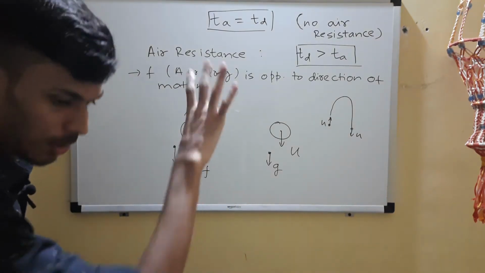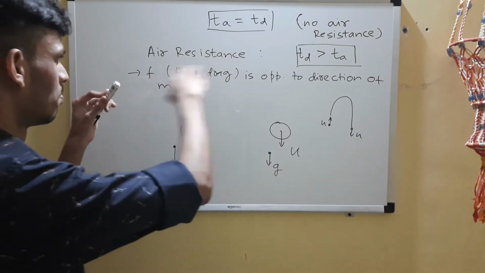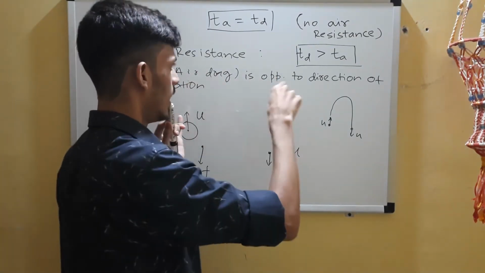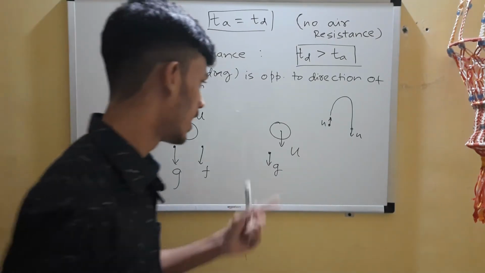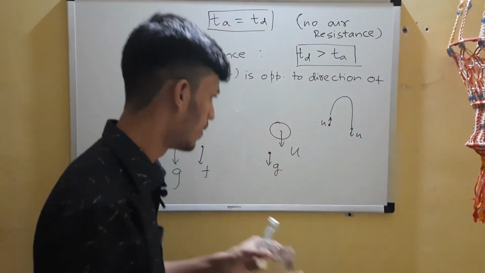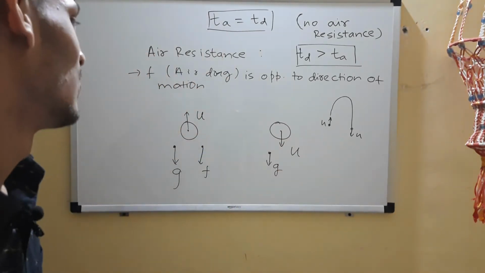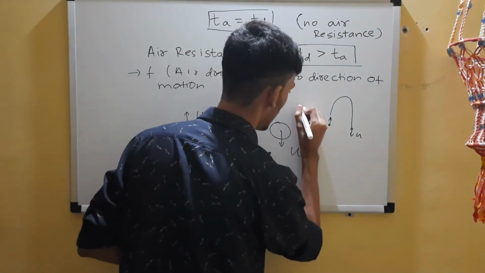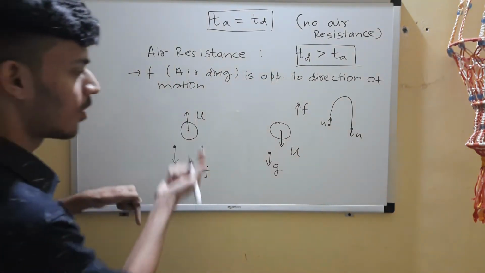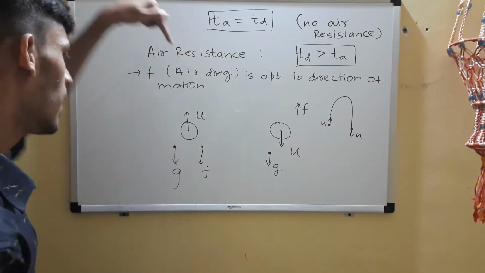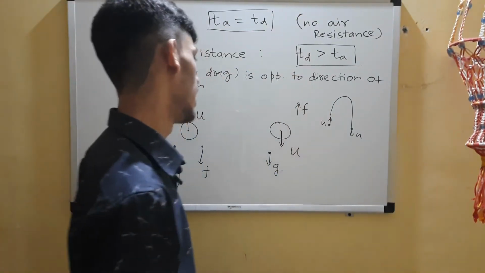Now what about the air friction? Can you find it through this statement? The air drag is opposite to the direction of motion. So what is the direction of motion? It's coming down, right? So it's coming down, air drag will be in the upward direction. Here in the earlier case it is in the downward direction because it was going up. Object going up, air drag downward direction. Object coming down, air drag upward direction.